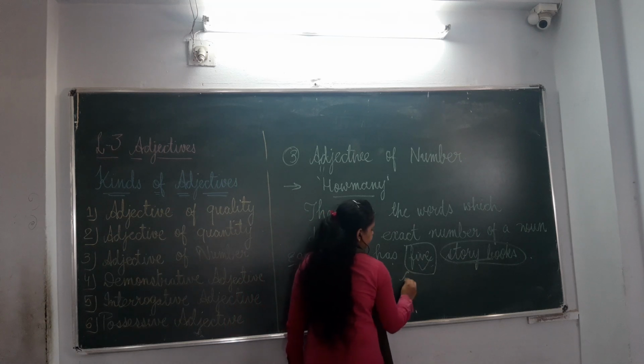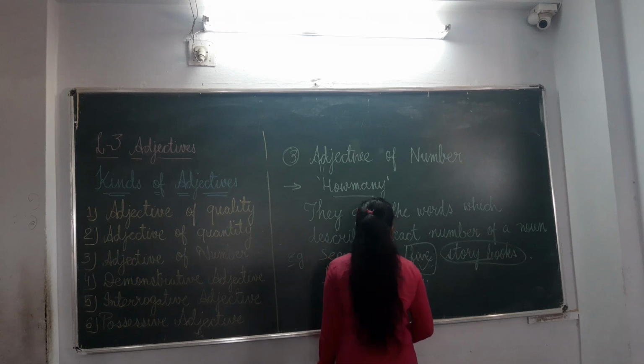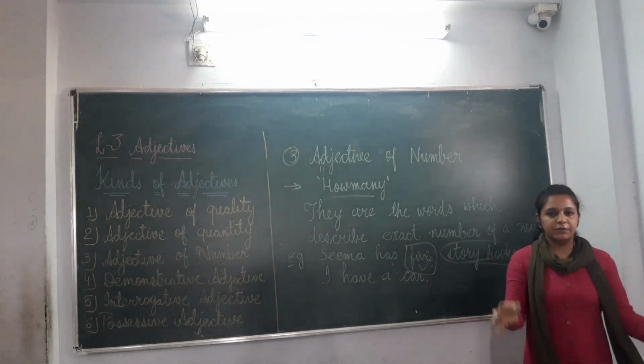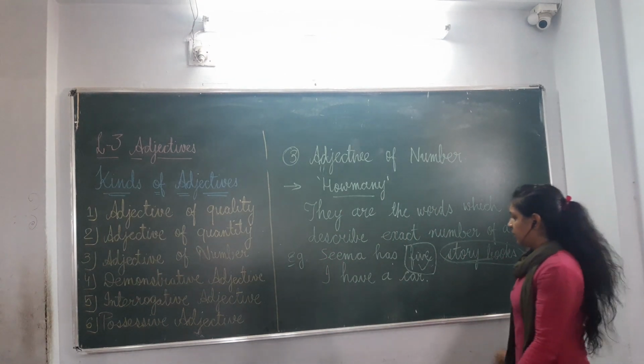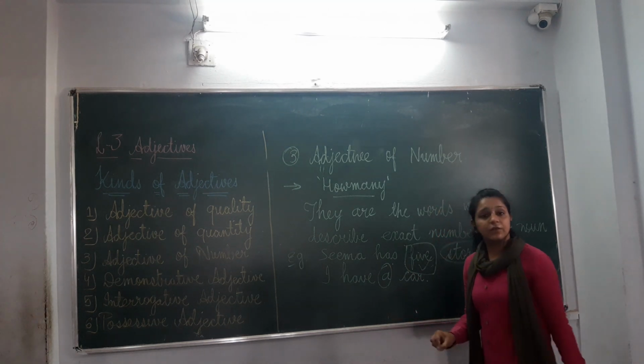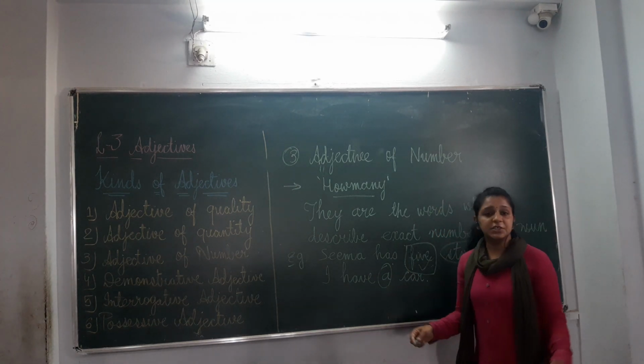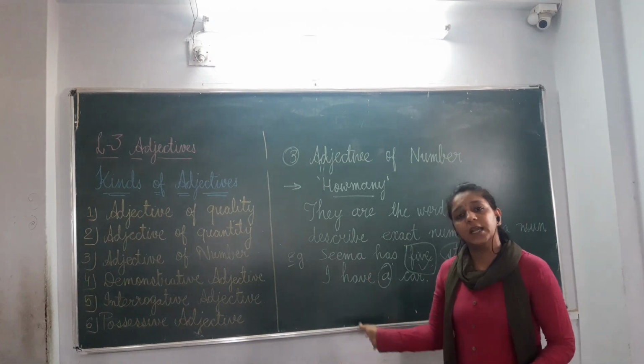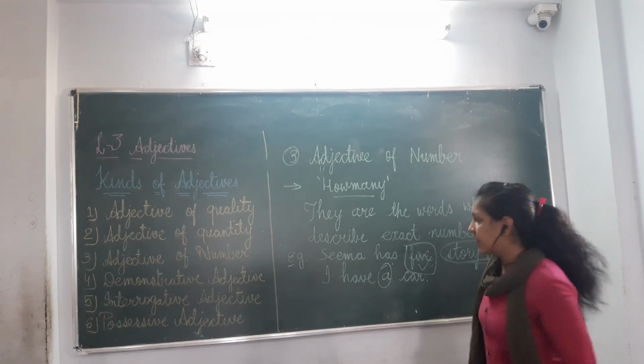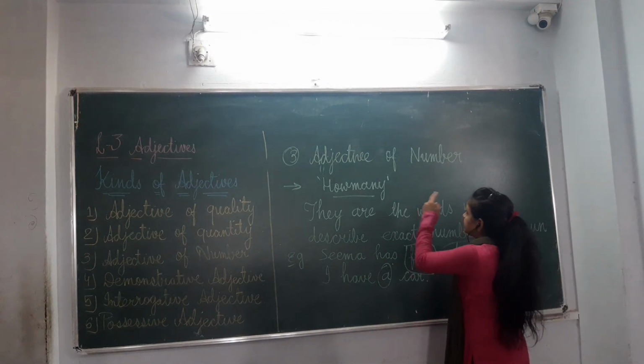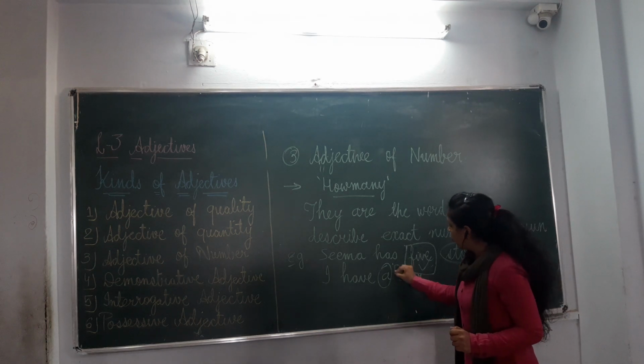Another example is, I have a car. Now, which will be the adjective? Yes, a is an adjective. Why is it an adjective? Teacher, you have told that this is an article, but right now it is performing as an adjective. A means one, right?